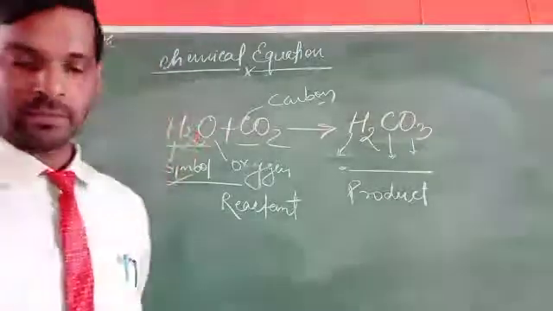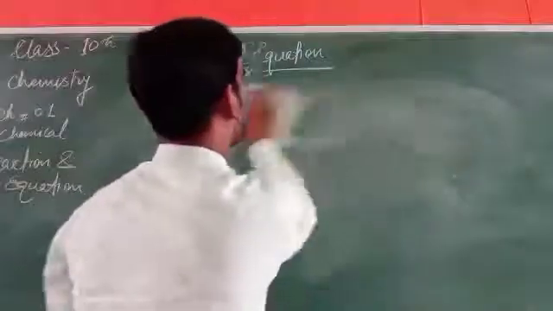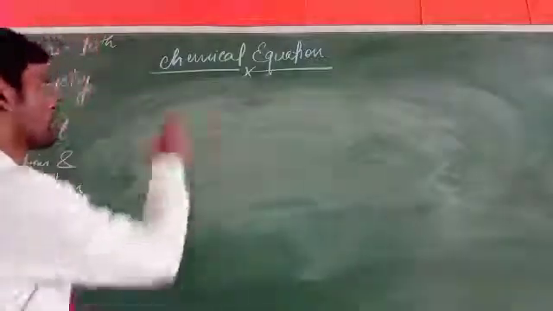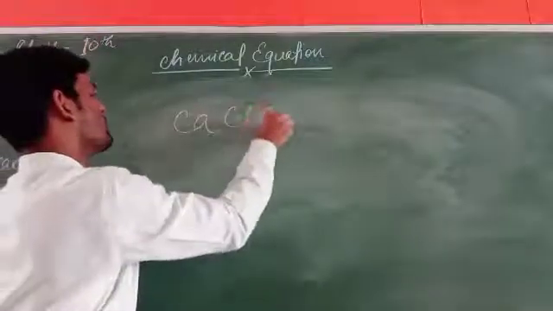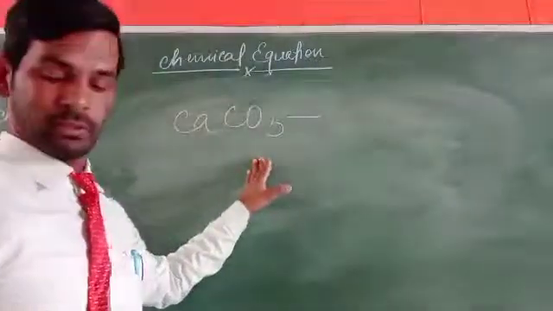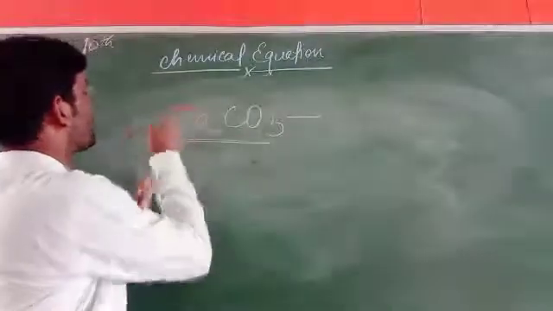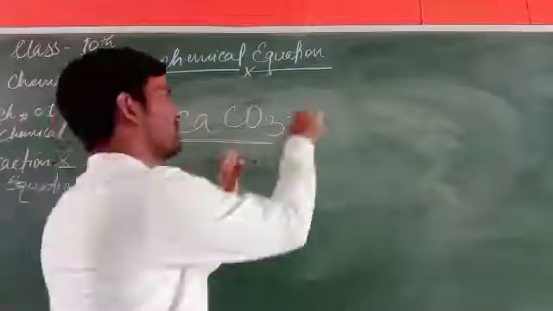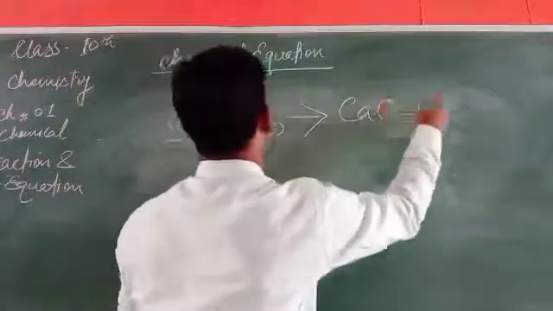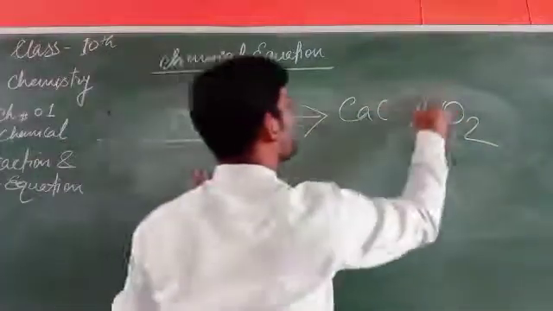Now here is the next chemical equation. We will write CaCO3. It is calcium carbonate. Then it can break down into CaO plus O2 and CO2.